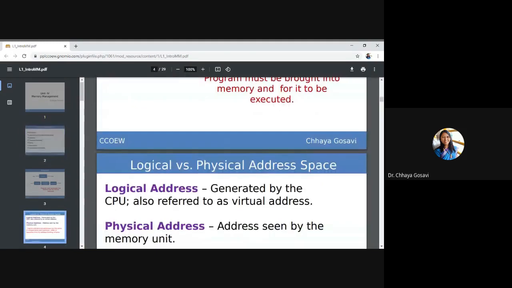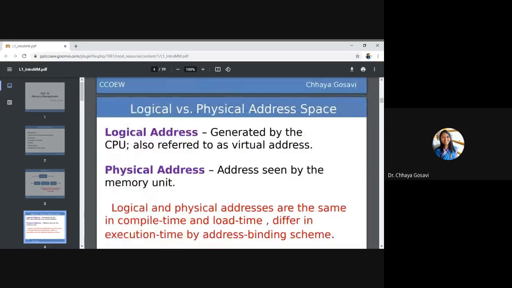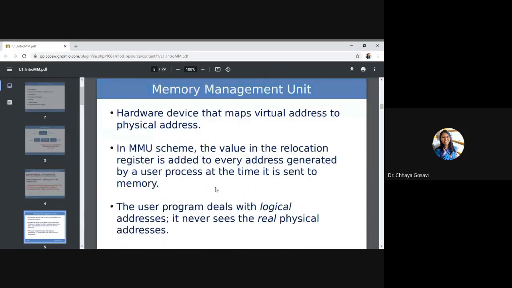Logical address is generated by CPU. It is also referred to as virtual address, and physical address is the address seen by the memory management unit. We have seen what is the role of the memory management unit. It has to map these virtual addresses to physical addresses.